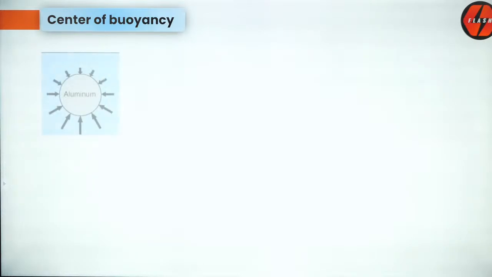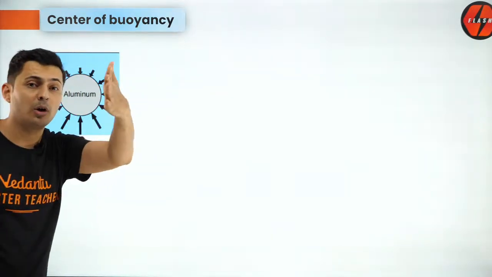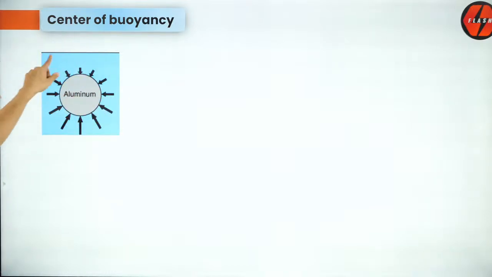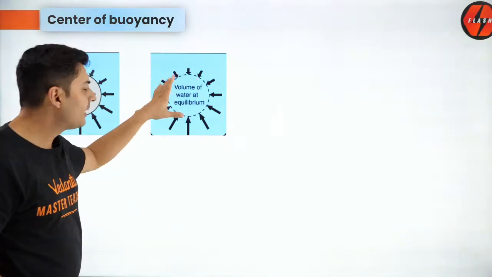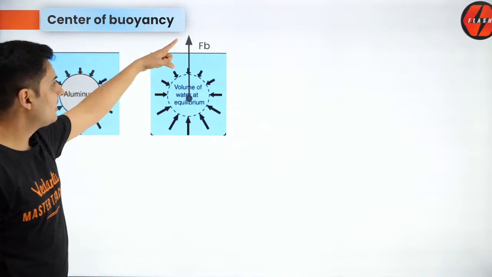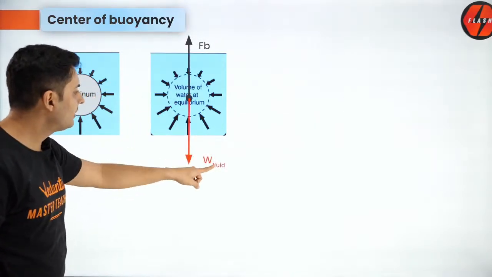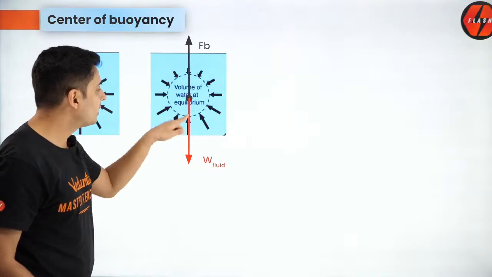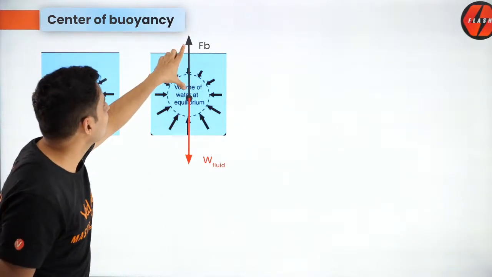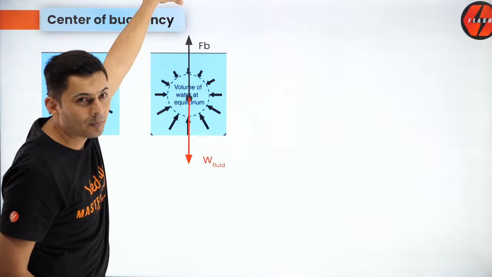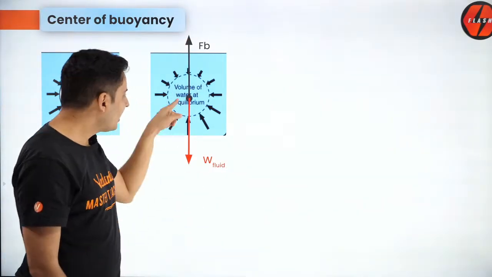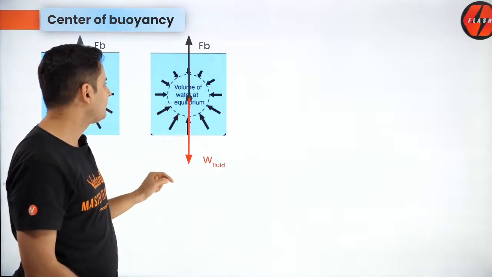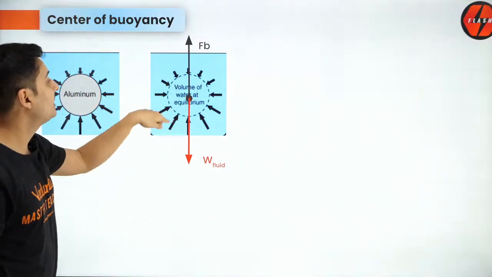To understand that, remember that explanation I gave you for buoyant force. All the forces of pressure act from everywhere. The resultant of all those forces can be found by replacing that aluminum with the same liquid which was present outside. Then the resultant will exactly balance the weight of the fluid, correct? Now, where do you think this buoyant force actually should act from? Should it act from here, here, here, etc.? The answer is, it acts exactly from the center of mass of this liquid.